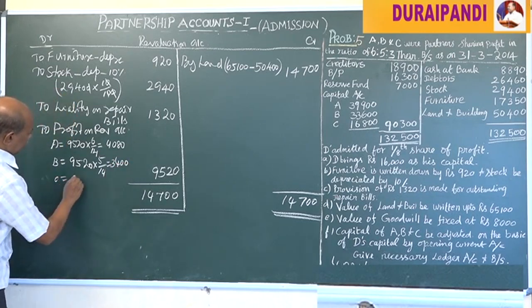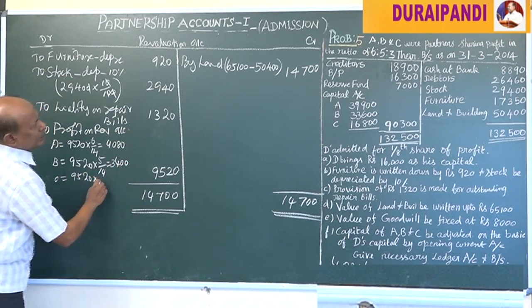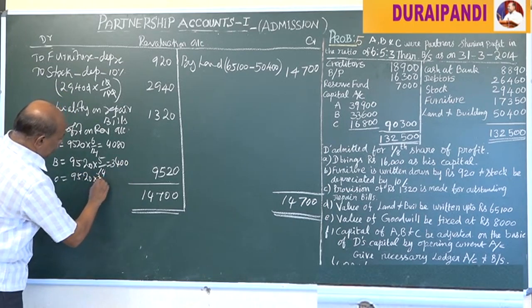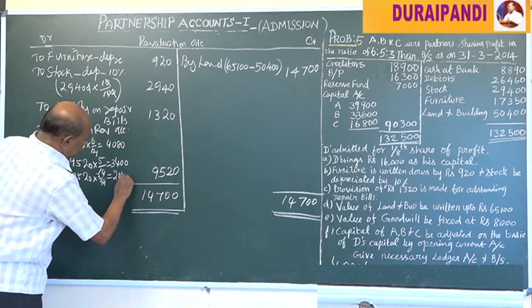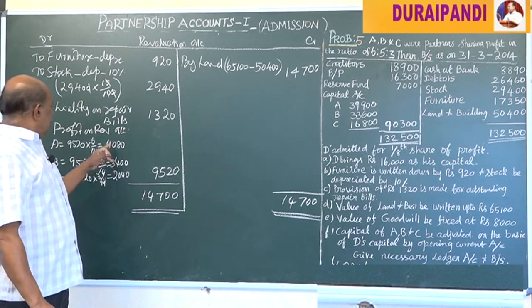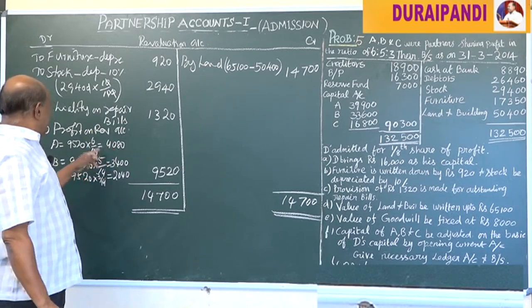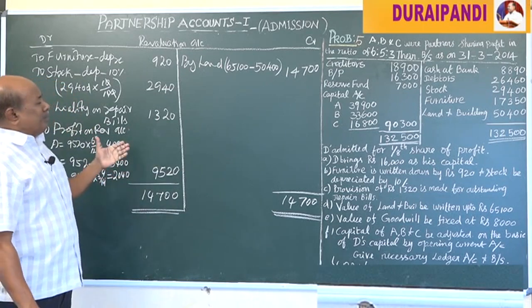Then C, 9,520 into 3/14, that is equal to 2,040. This amount should be transferred to the partners' capital accounts, credit side, because it is the profit on revaluation. Now the revaluation account is over.